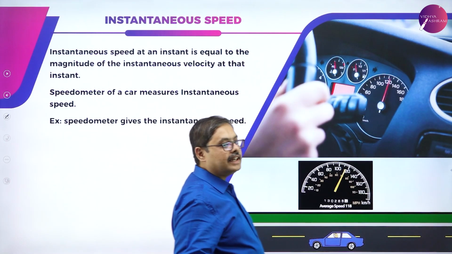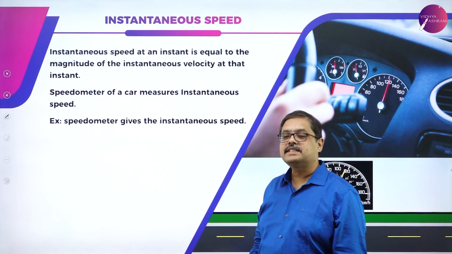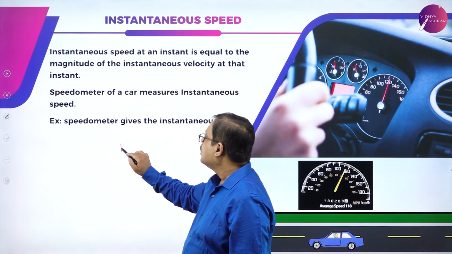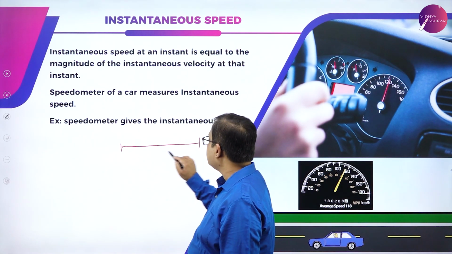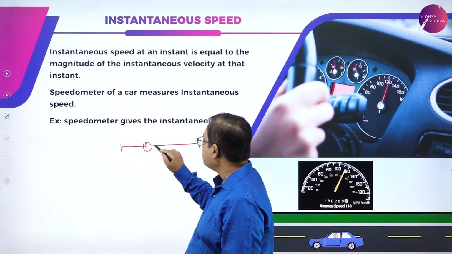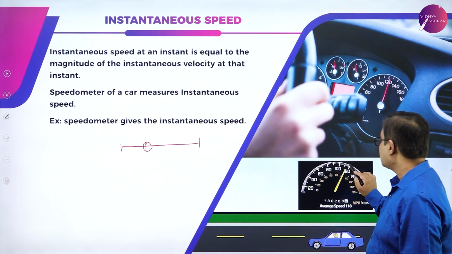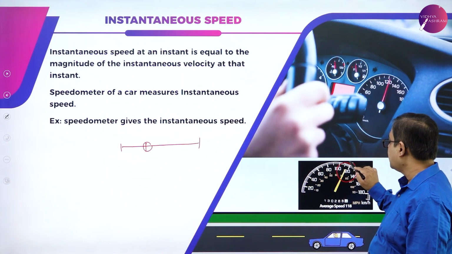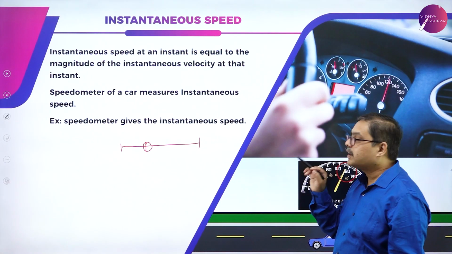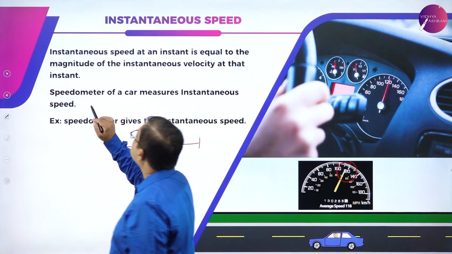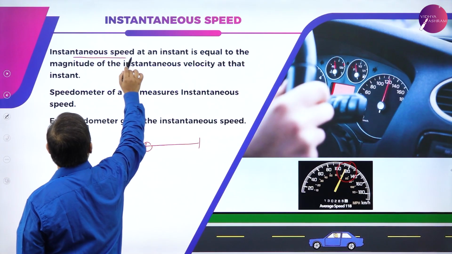Then what is instantaneous speed? Instantaneous speed, if you have to check at some instant of time, have a look at the speedometer. Whatever is displayed on the speedometer at that moment of time gives you the instantaneous speed.